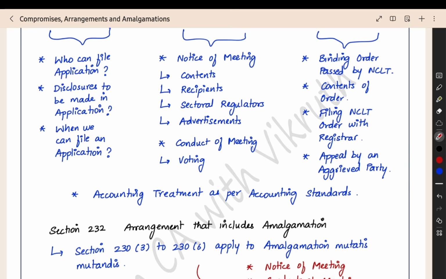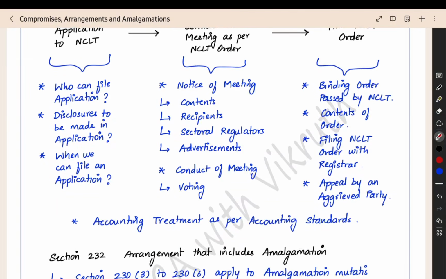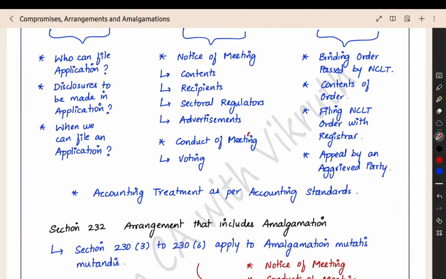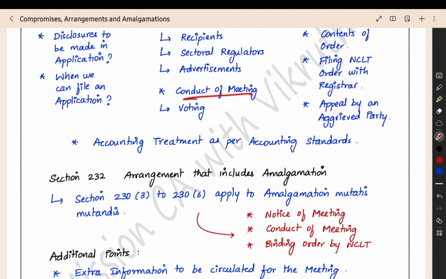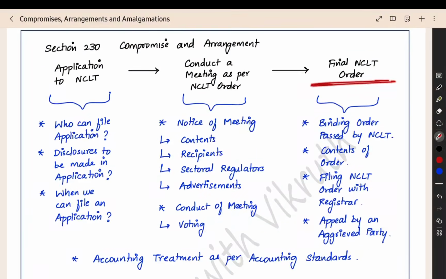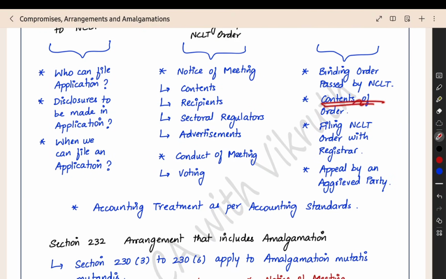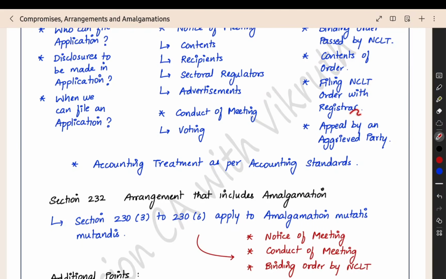In the advertisement, you have to publish it in the newspaper, because you are doing such a big thing like a compromise. Companies are involved, the public may be involved, and some people may have some problem with it. So you have to give the advertisement. Then you have to conduct the meeting, conduct the voting, and then get the final NCLT order. Whatever order is passed by NCLT will be binding. All the people have to mandatorily follow it. Then what will be the content of the order, and then you have to file the order with the registrar.